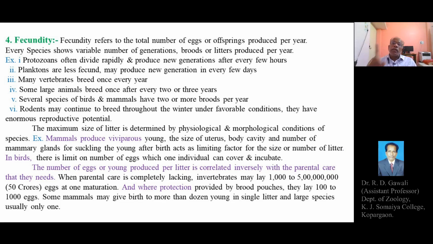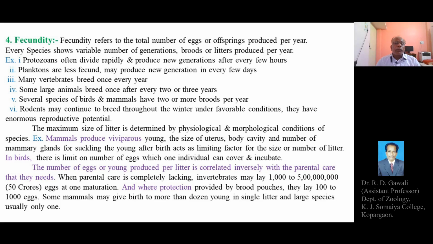So the number of eggs or young ones produced per litter is correlated inversely with the parental care. Means if there is parental care, then certainly the number of individuals or eggs produced is limited or less. And if there is no parental care, the eggs or young ones are produced in a vast or enormous number.